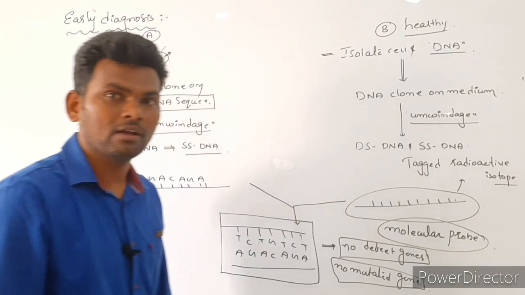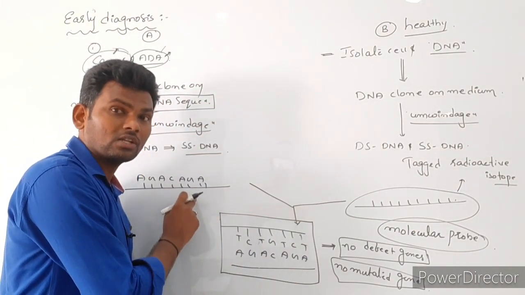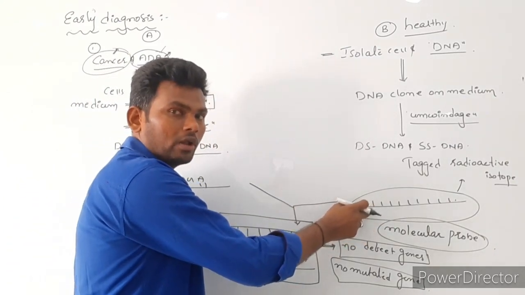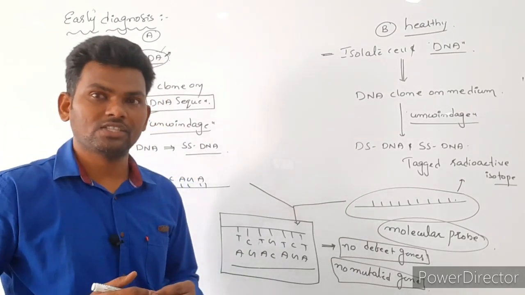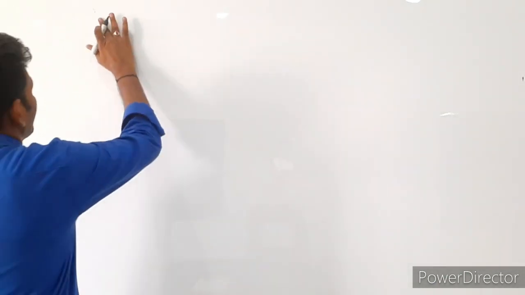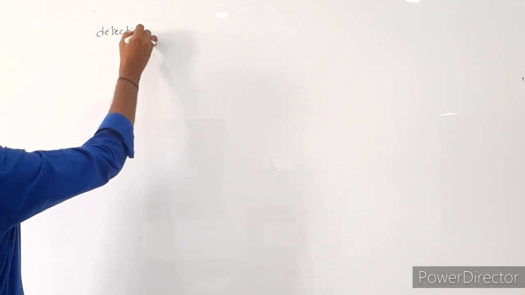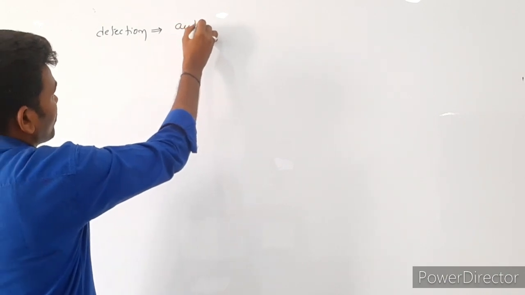How can you say? Because if this person has any mutated genes, they are not going to be complementary to this molecular probe. So by this we can detect the early stage disease. Early detection with the help of autoradiography technique.